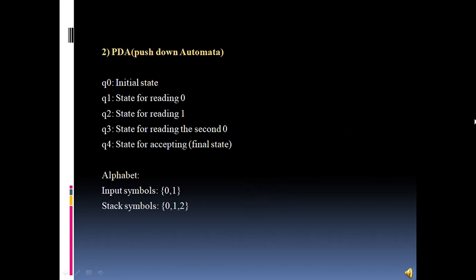Next we have to construct a PDA, that is a push down automata. In the push down automata, we should have all these five states: q0 is the initial state, q1 is the state for reading 0, q2 is the state for reading 1, q3 is the state for reading the second 0, and q4 is the state for accepting, that is the final state. Here the input symbols are 0, 1, and stack symbols are 0, 1, 2. We are using stack symbols because a PDA uses a stack to store the symbols in the machine.